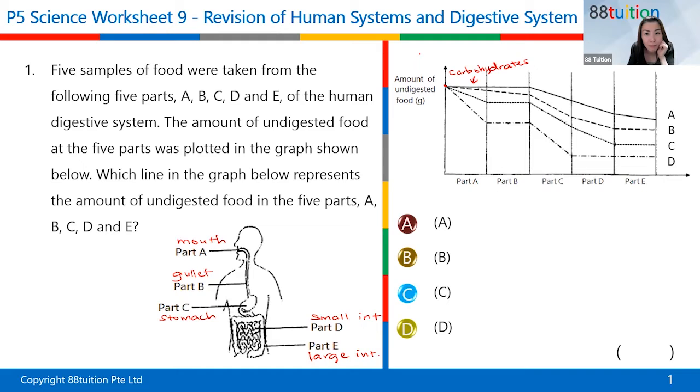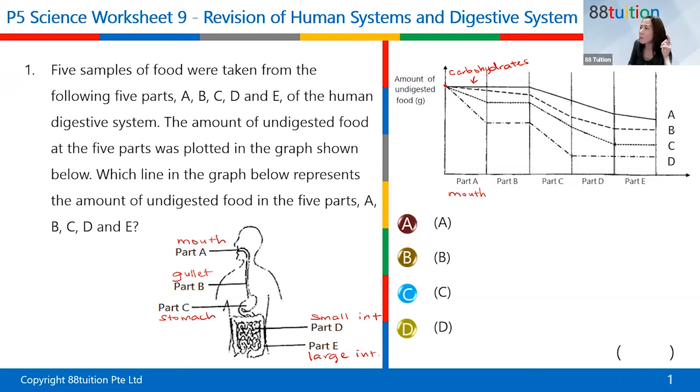Do you all know this? Yes. You have to know. If you cannot remember, write it down. It's okay. Take this as a revision lesson. Carbohydrates are digested in the mouth. That's why some of the food is digested, right? So it's going to go down.